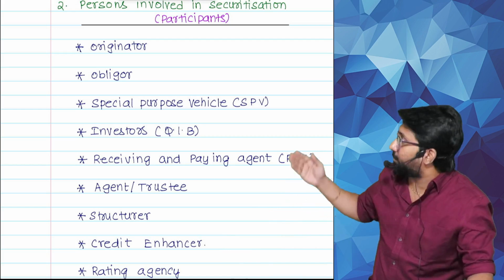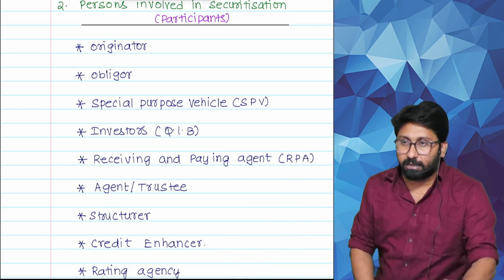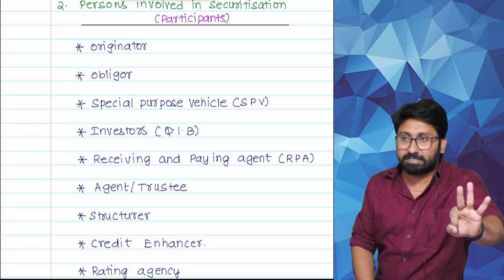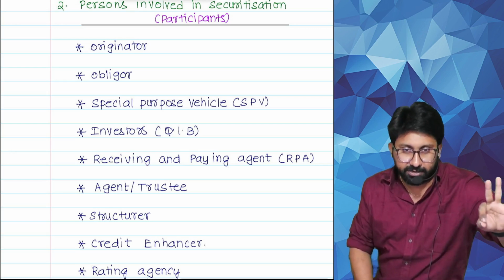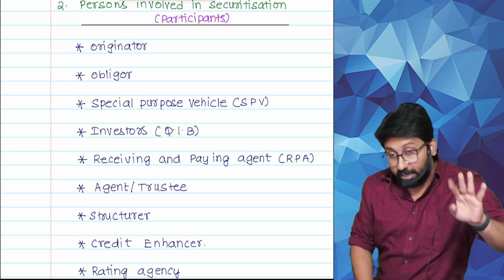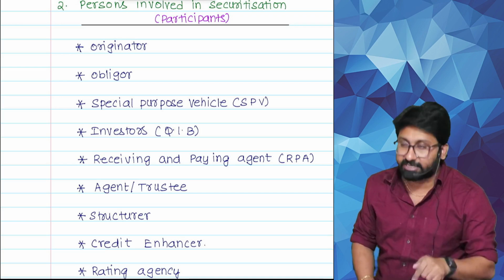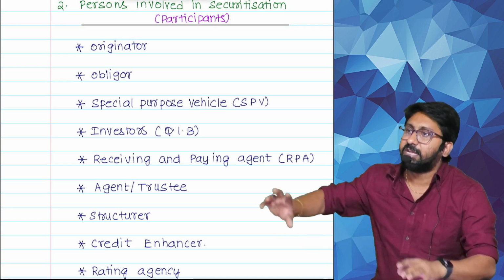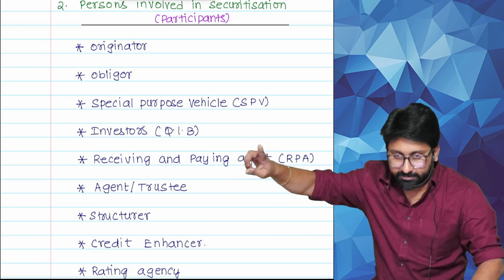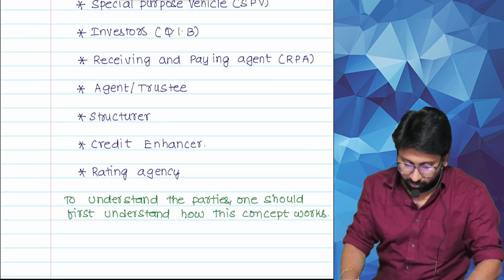This is a linking chapter type. Originator, obligor, special purpose vehicle, main characters to understand. Influencing characters, investors, I am very sorry, investor. Receiving and paying agent, trustees, structurer, credit enhancer, rating agencies are subordinates to all these main characters. Okay, let's understand who they are.